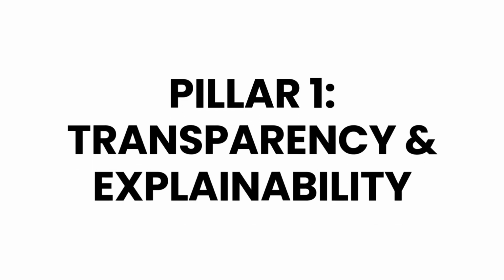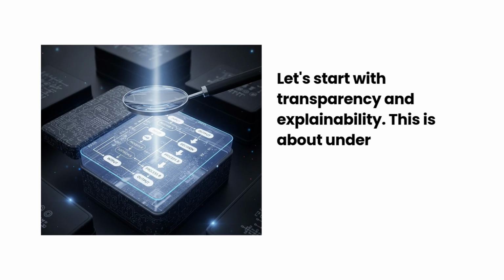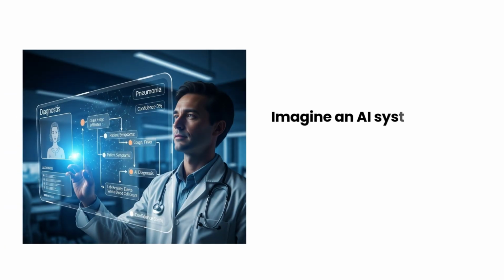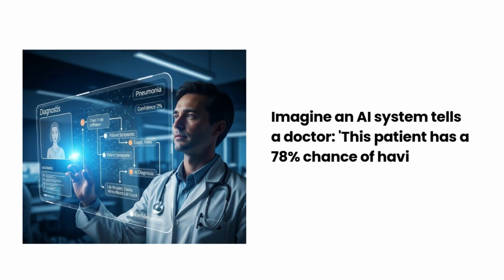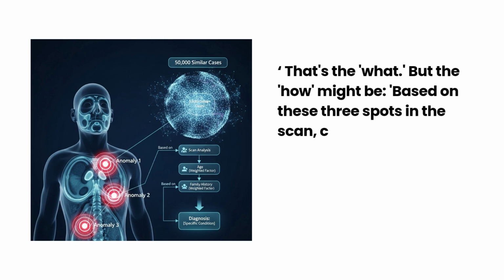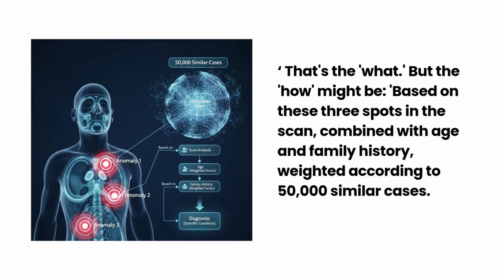Pillar 1, Transparency and Explainability. Let's start with transparency and explainability. This is about understanding how AI makes decisions, not just what decisions it makes. Imagine an AI system tells a doctor, "This patient has a 78% chance of having cancer." That's the what. But the how might be, based on these 3 spots in the scan, combined with age and family history, weighted according to 50,000 similar cases.